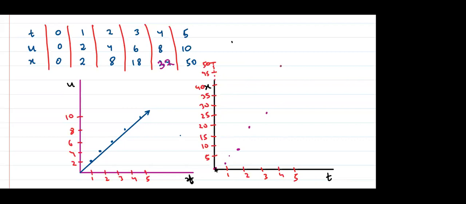Now don't think the graph is like this. The graph is like this. Everyone, think about it.